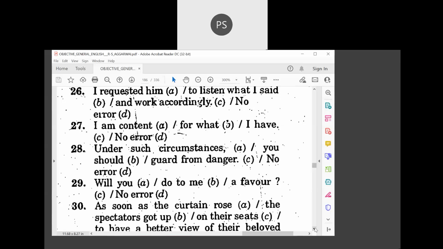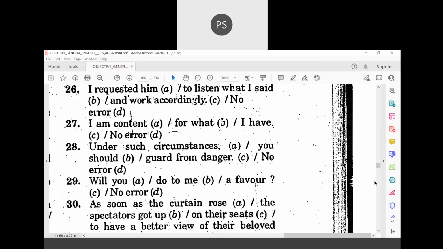And I'm very happy that now you are looking for the preposition. This is what we require you to do. And if you are able to do that, your score will definitely be very good in your examination. Right? Will you do me a favor? So here, what is wrong? 2 is wrong here. So guard against danger. Remember that. Content with, a very important one. Contented with, satisfied with, very important one.